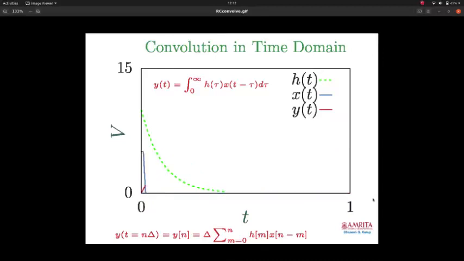So this is convolution in time domain: the mirror image of the input shifted to different times and finding the corresponding integral from 0 to t. That is what is called convolution in time domain.